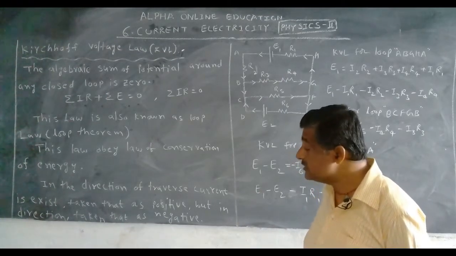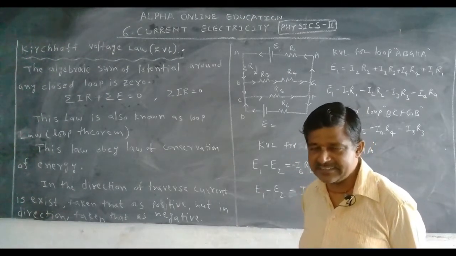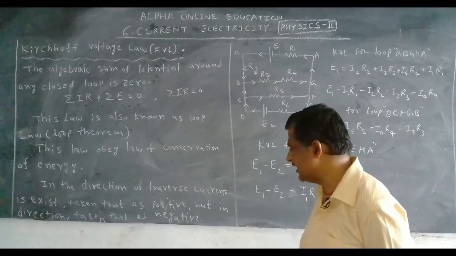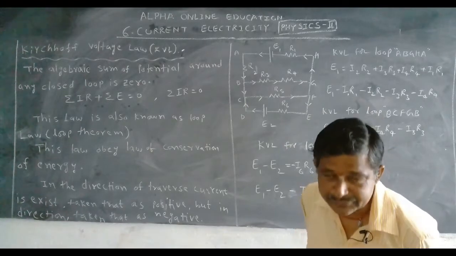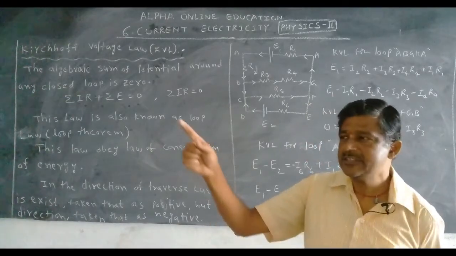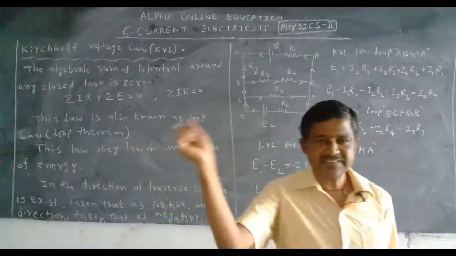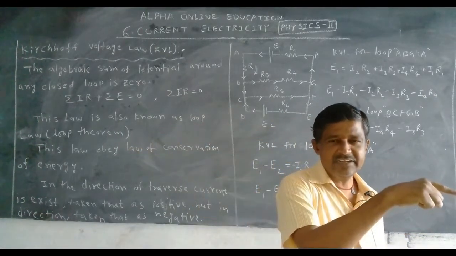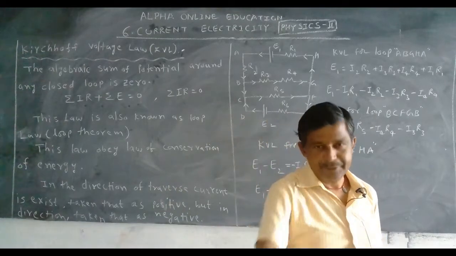But if the current is in the opposite direction of the traverse, it is taken as negative. This is the condition. If we choose this direction and the current is in this direction, you take positive. If we choose this direction but the current is in the opposite direction, it is taken negative.